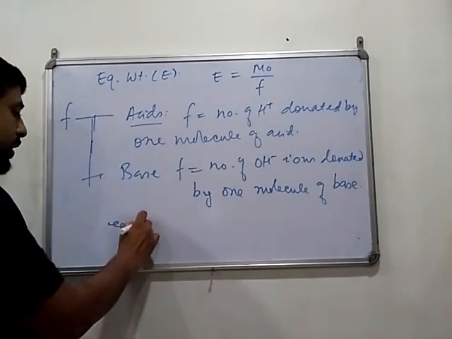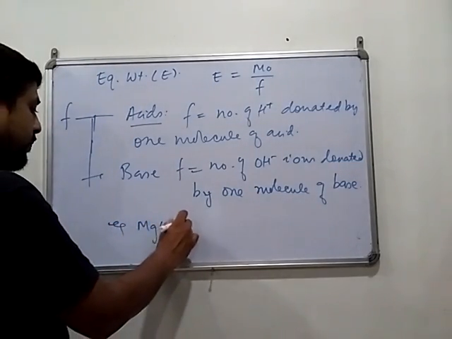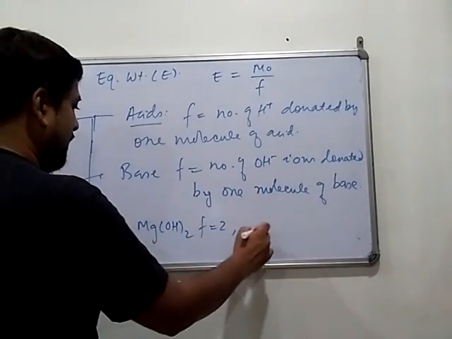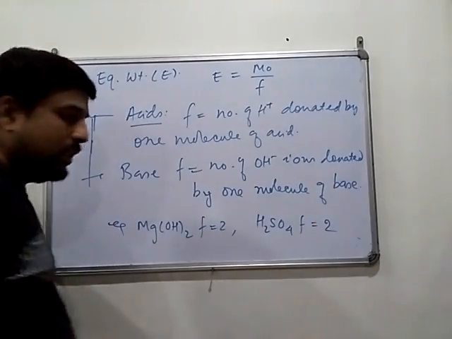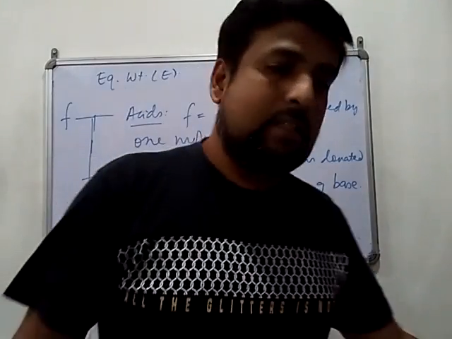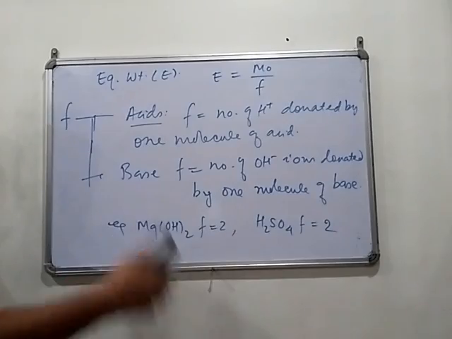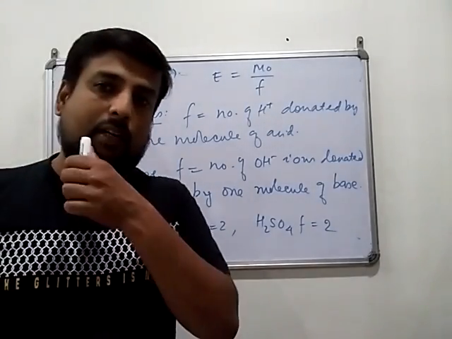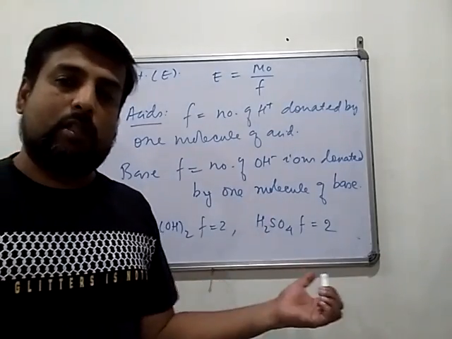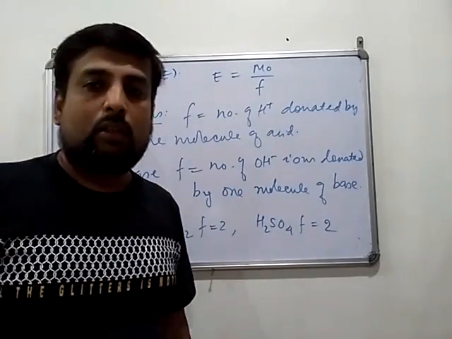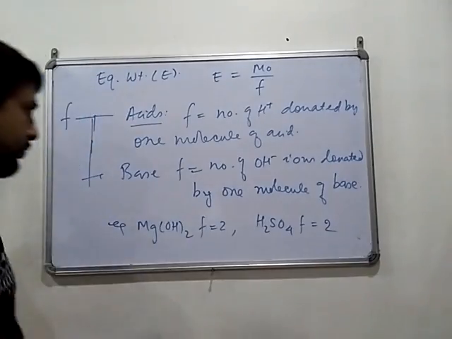Example we can take like magnesium hydroxide, factor is 2. In case of H2SO4, factor is 2. These are some examples we can take. So it's very easy. So this is how the factor is determined, and that factor should be used in this formula to get the equivalent weight, and that equivalent weight has to be substituted in the formula of normality to calculate the normality of the solution.